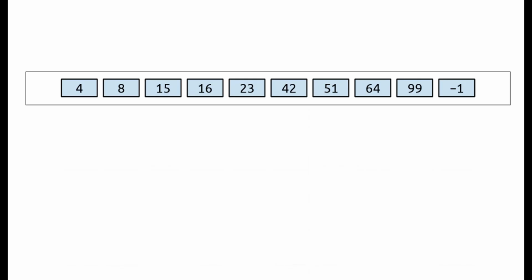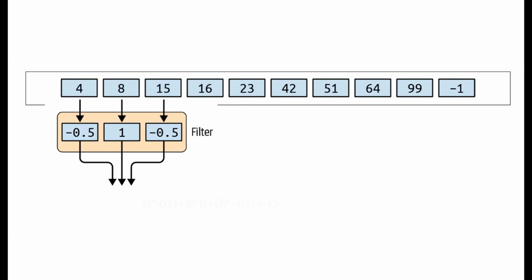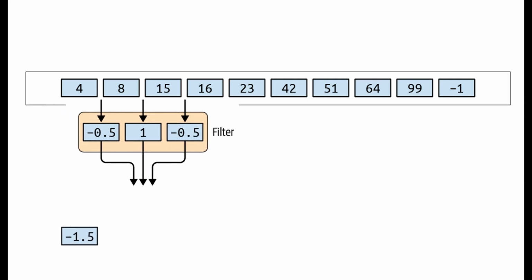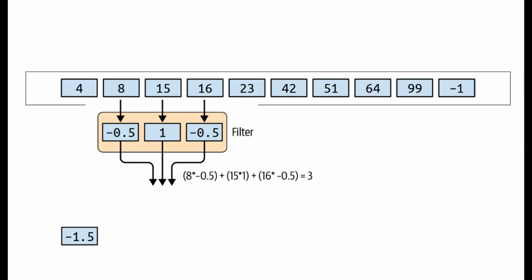Let's look at a simple numerical sequence. Imagine we have these values. Now we apply a small one-dimensional filter with 3 values shown in the picture. This filter looks at 3 neighboring values at a time. For example, when it looks at 4, 8, and 15, it calculates 4 times -0.5 plus 8 times 1 plus 15 times -0.5. The result is -1.5. Then the filter moves 1 step forward. Now it looks at 8, 15, and 16. Again, it applies the same calculation and produces a new value. This is the key idea behind one-dimensional convolution.